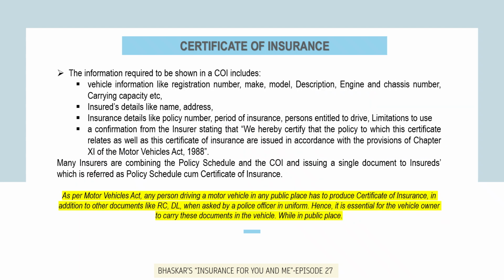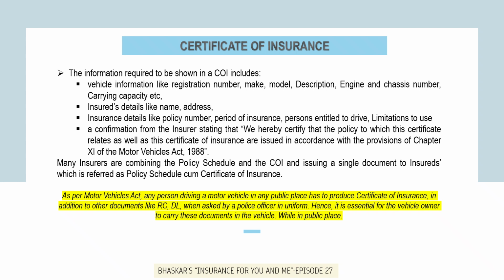The information required to be shown in the Certificate of Insurance includes the vehicle information like registration number, make, model, description, engine and chassis number, carrying capacity, etc. The insured details like name, address.